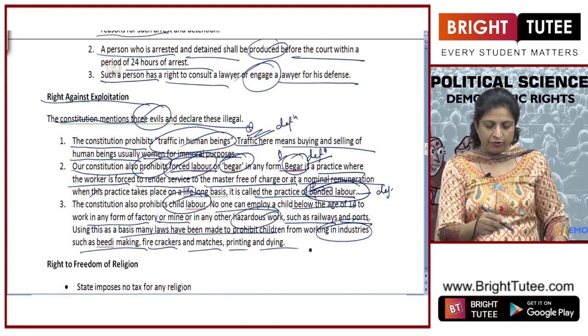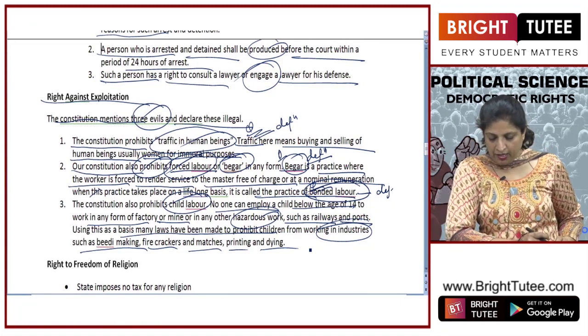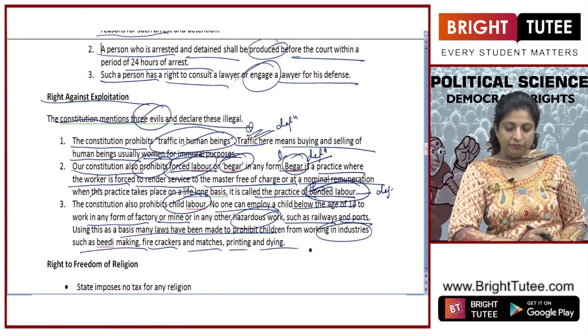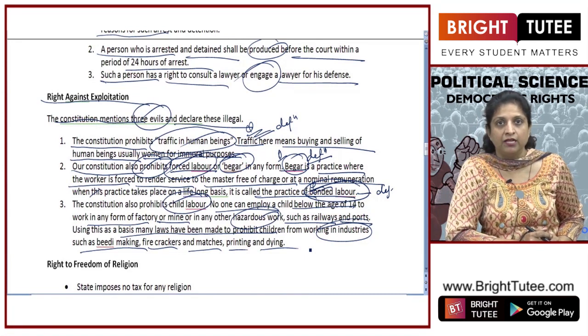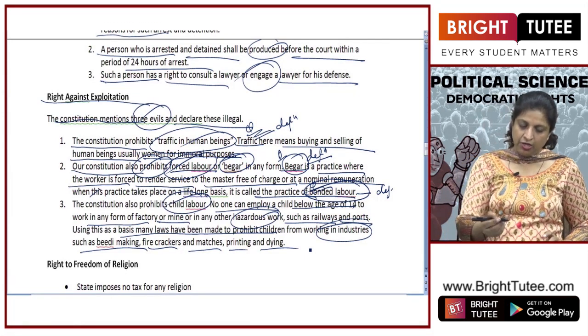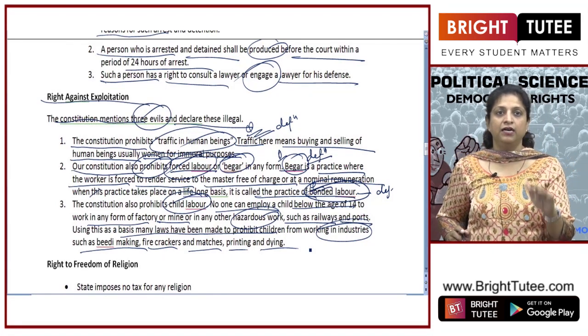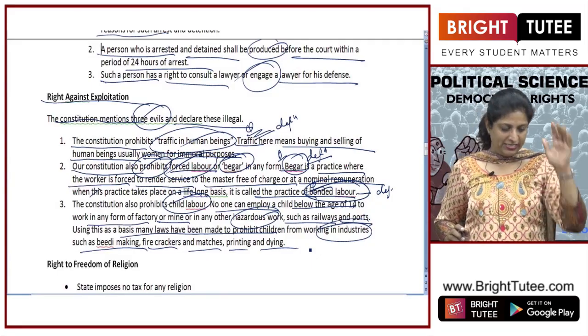So everywhere, because all these works are hazardous, a law has been made by the constitution to prohibit children from working in these occupations, in these factories. So these are the three evils which have been declared illegal under the right against exploitation.